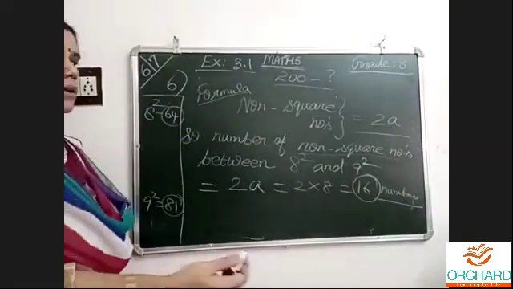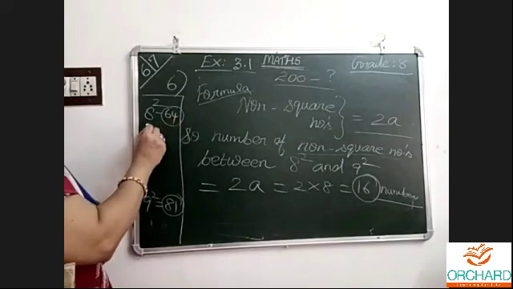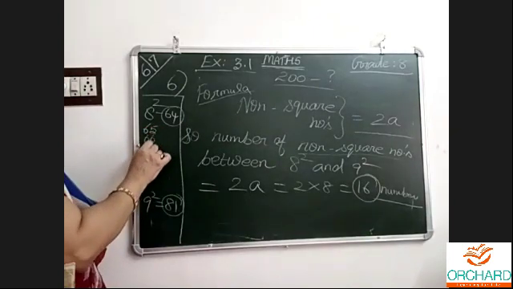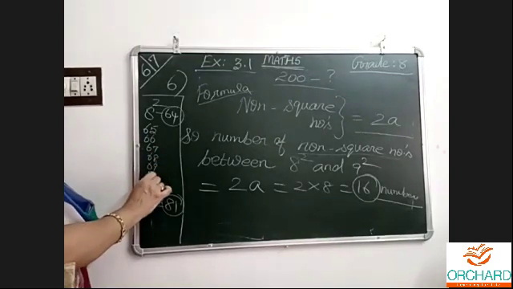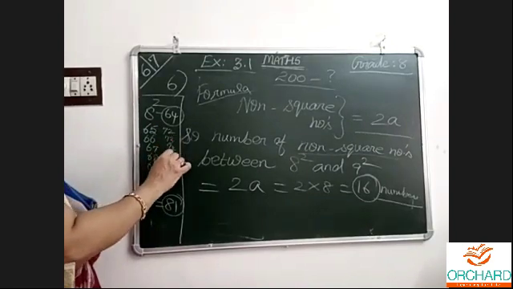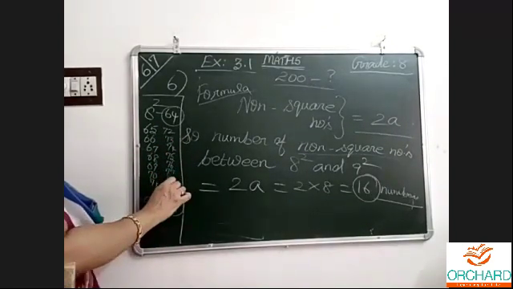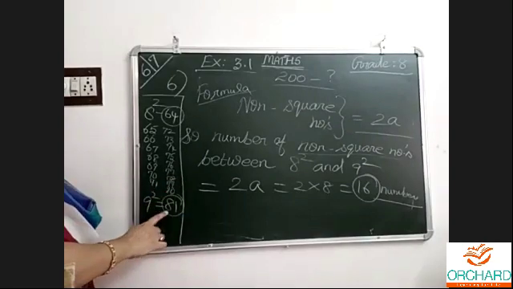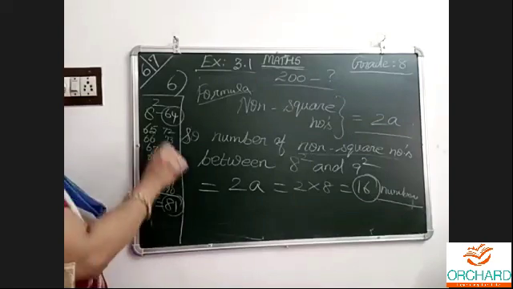How many numbers? 16. Let us see. After 64: 65, 66, 67, 68, 69, 70, 71, 72, 73, 74, 75. These are all non-square. 77, 78, 79, 80. 81 came. It is a square. So now I wrote this.